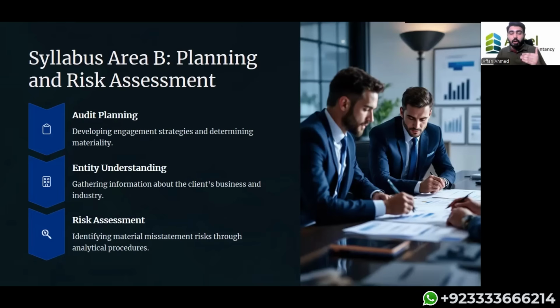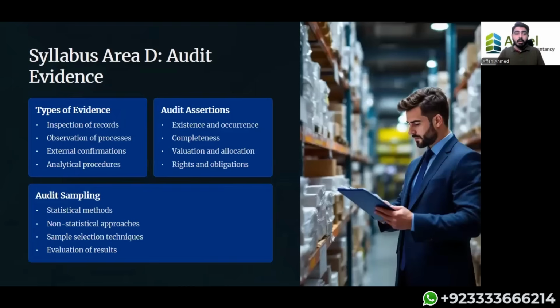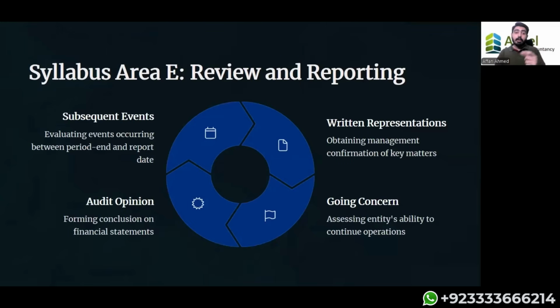Planning, then conducting of the audit. That means basic substantive procedures are going to be done to a certain extent, along with some other activities as well. Once we are done with that, we will come towards the end of the audit. At the end of the audit, we are going to do some reviews. Now, in the review phase, we have multiple things, that is subsequent events. Now, what is a subsequent event? A subsequent event is basically an event that occurs after the reporting date.